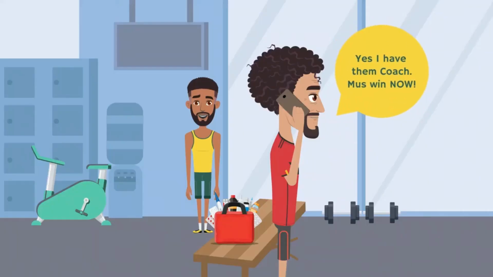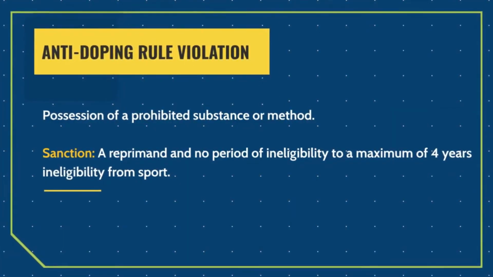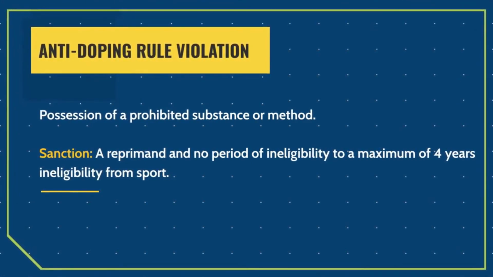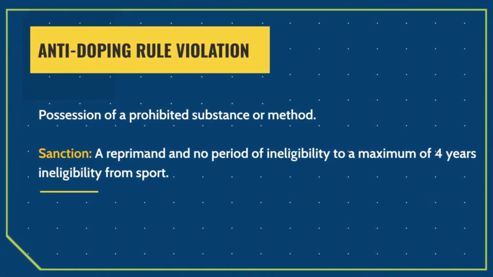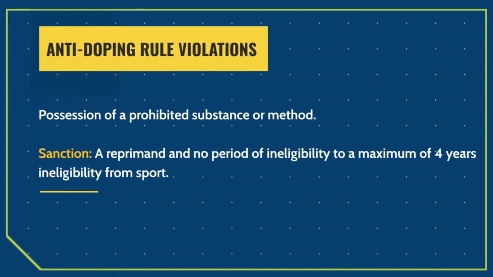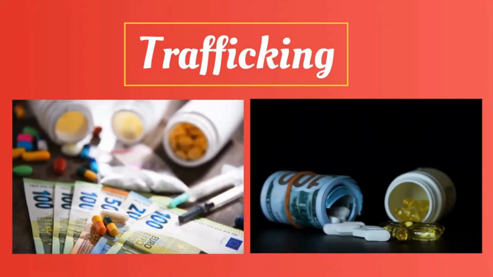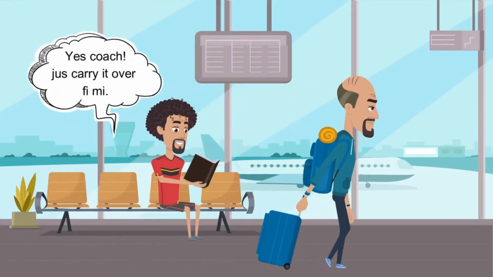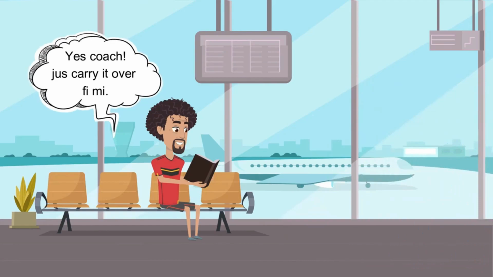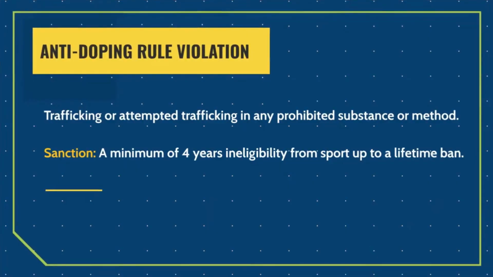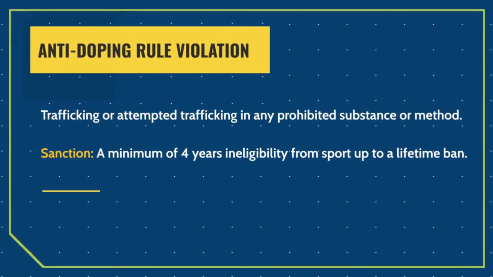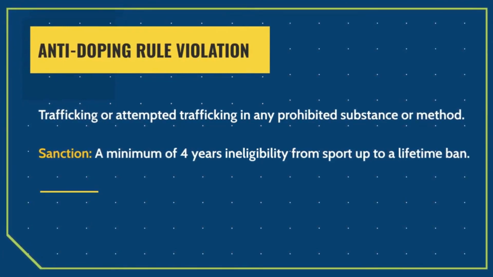The possession of a prohibited substance or method is also an anti-doping rule violation. If an athlete or support personnel is found to be in possession of any prohibited substance or prohibited method in or out of competition, then they can be charged. Trafficking or attempted trafficking in any prohibited substance or prohibited method is also an anti-doping rule violation. If an athlete attempts to distribute the prohibited substance or prohibited method and is found culpable of this violation, then he or she can be sanctioned.